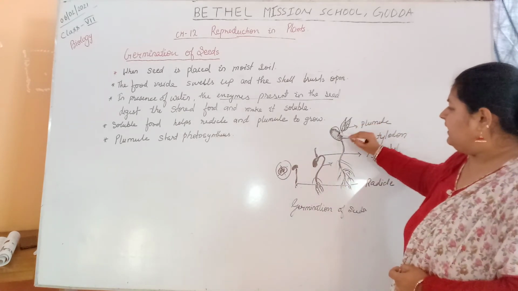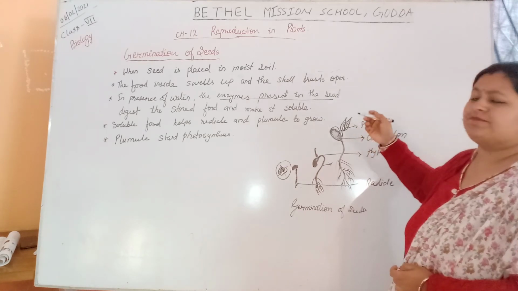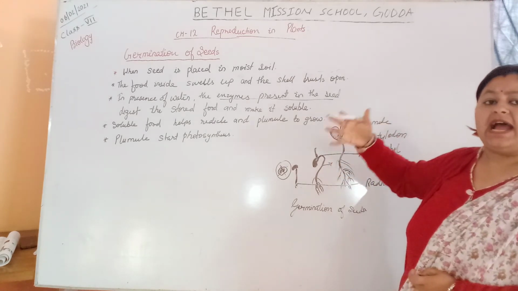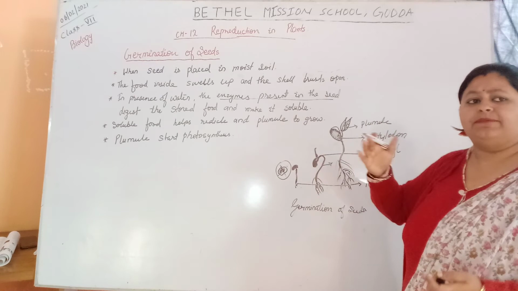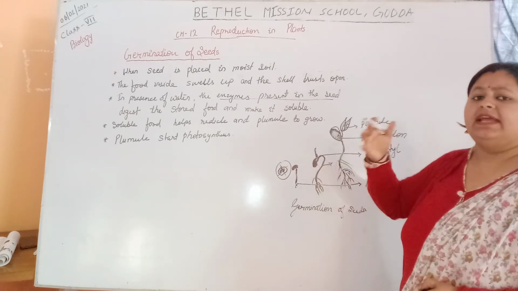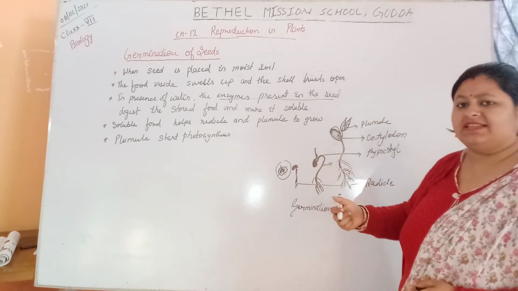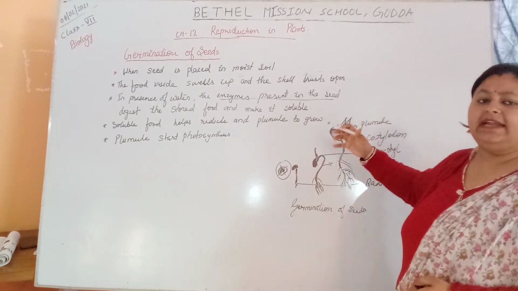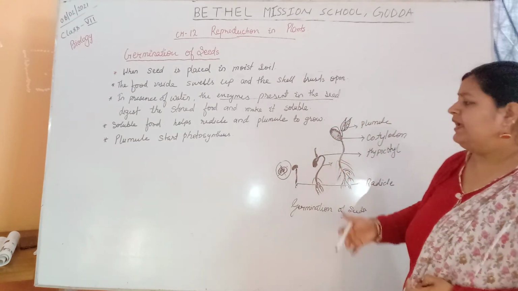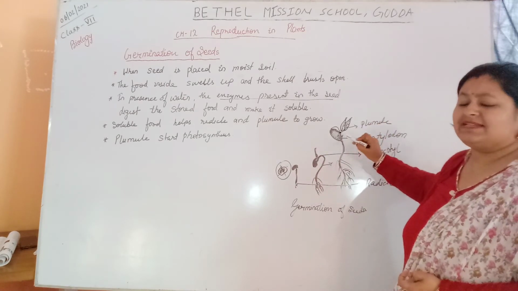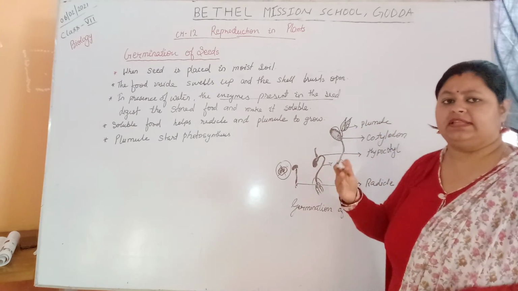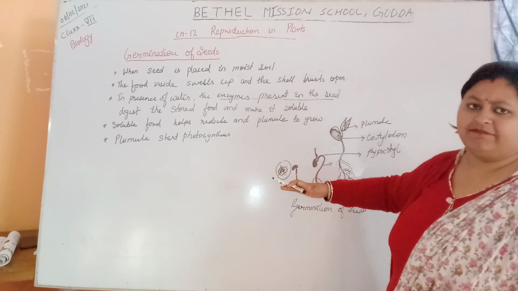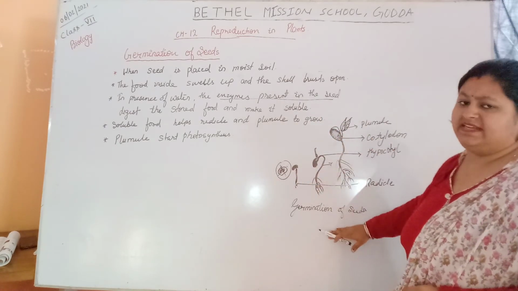These are the leaves or small baby plants which start photosynthesizing and help the plant grow further. The plumule starts making its own food, and with that food the plant grows further and further. This is how germination of seeds takes place after fertilization.